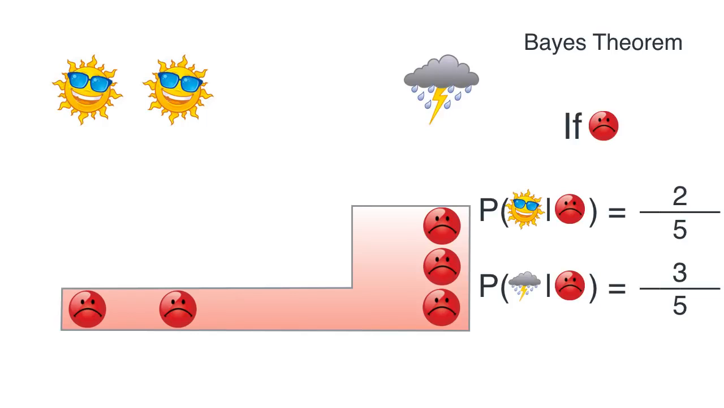So let's recall. The prior probabilities are 2/3 and 1/3. This is the probability that it is sunny or rainy given no information. Once we know that he's happy or we know that he's sad, then we have new probabilities, and those are called the posterior.